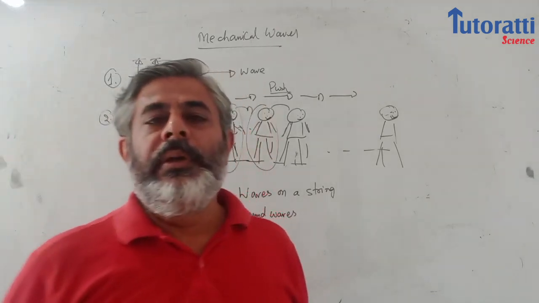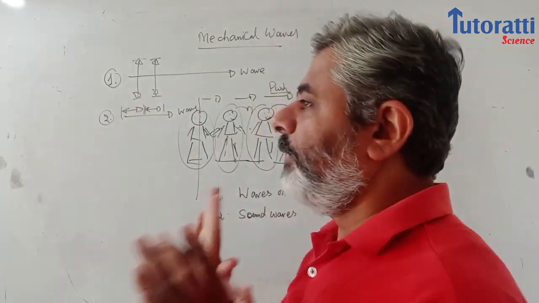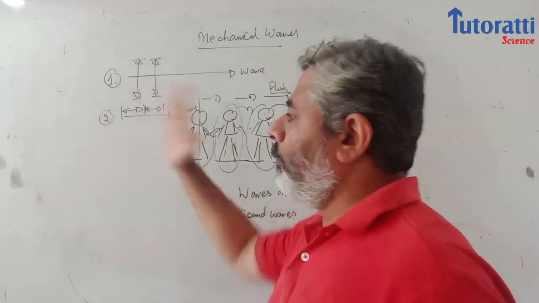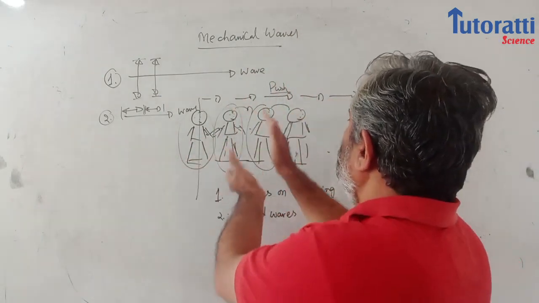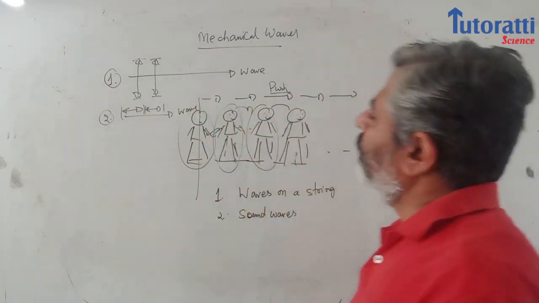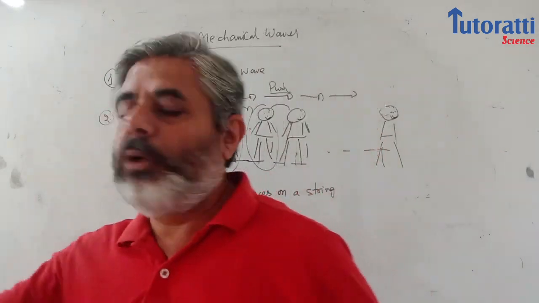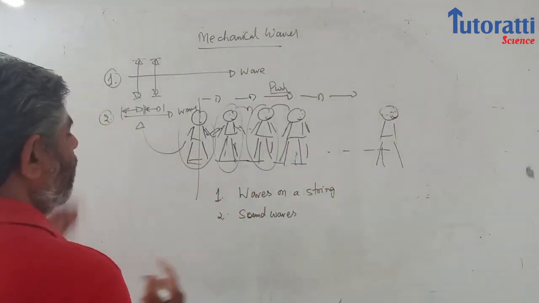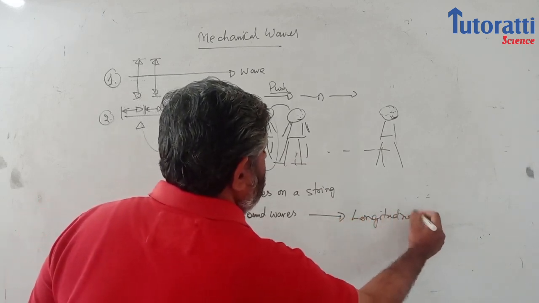What I mean here is, basically when wave is traveling, the push is transferred. अब इस Q वाले में देखिए आप, इसने इस पर्सन को धक्का दिया था ऐसे. So इस पर्सन का मोशन कैसे है? It's like this, forward and backward, forward and backward. This person moves forward and backward. So each person is moving forward and backward while the push is transferred in this direction. So you can compare it with this case, like each particle is moving like this and wave is also traveling in the same direction. This is called a longitudinal wave. So second one which I have discussed first is what we call as a longitudinal wave.